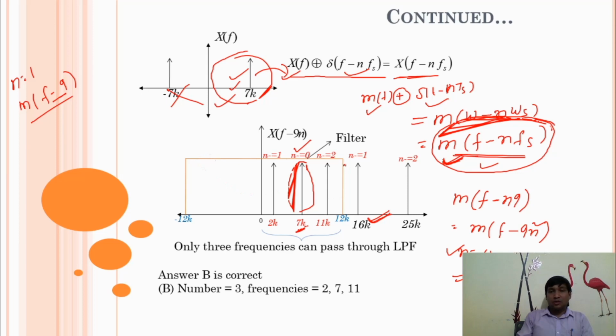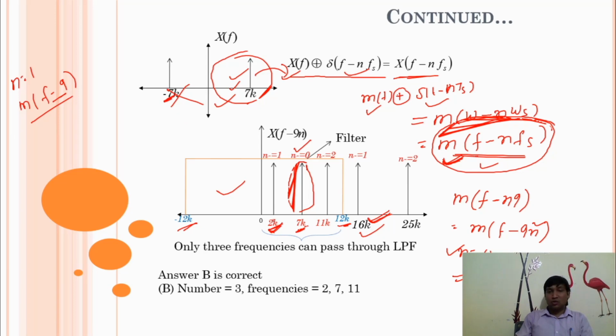The range of this particular filter varies from minus 12k to 12k. Here, with n equal to 1, the message signal gives two impulses: one at 7k plus 9, which is 16, and the next at minus 7 plus 9, which is 2k.